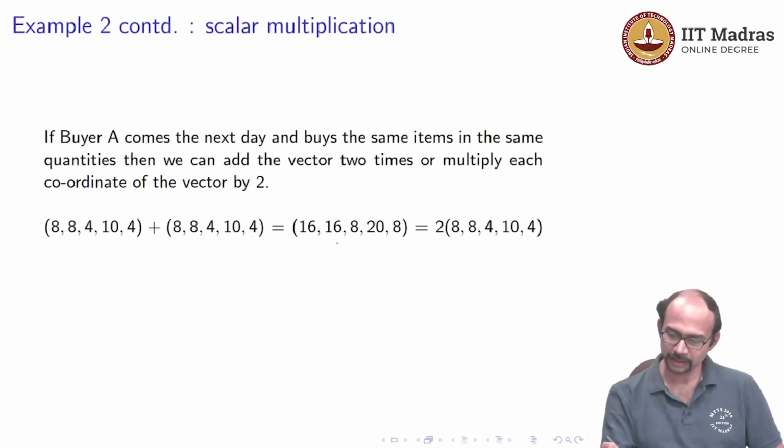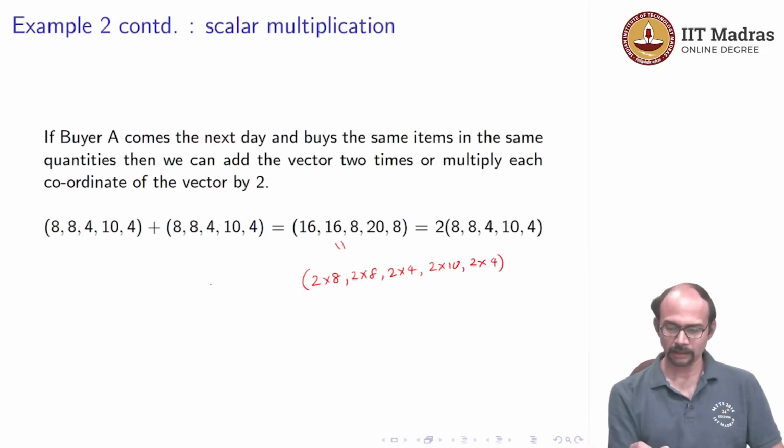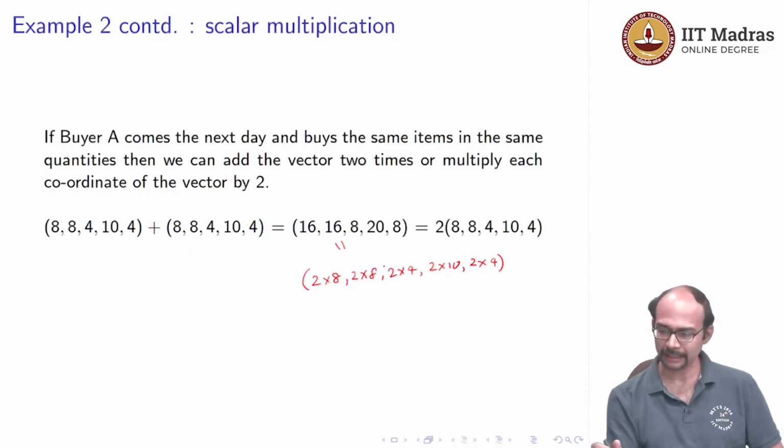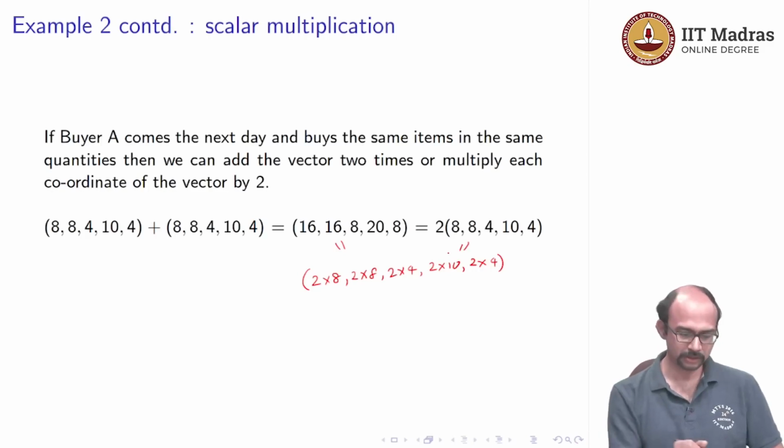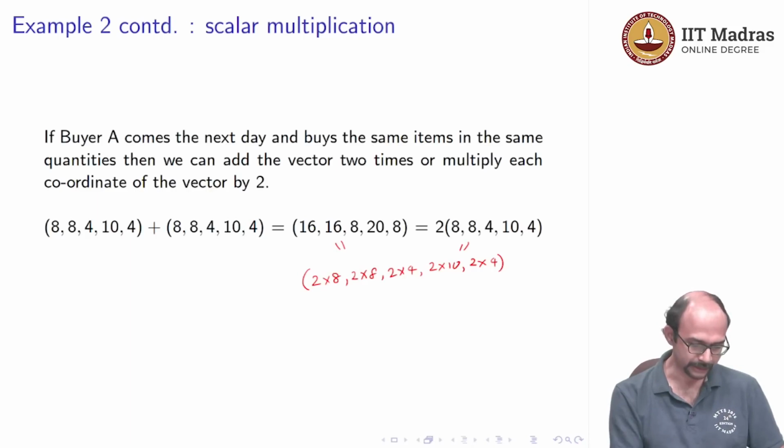And the same thing can be written as 2 times 8, 2 times 8, 2 times 4, 2 times 10 and 2 times 4. Okay. So we are adding this twice. So each entry gets multiplied by 2. Yeah, and then what we can do is we can take this 2 out. Okay. So this is called scalar multiplication.